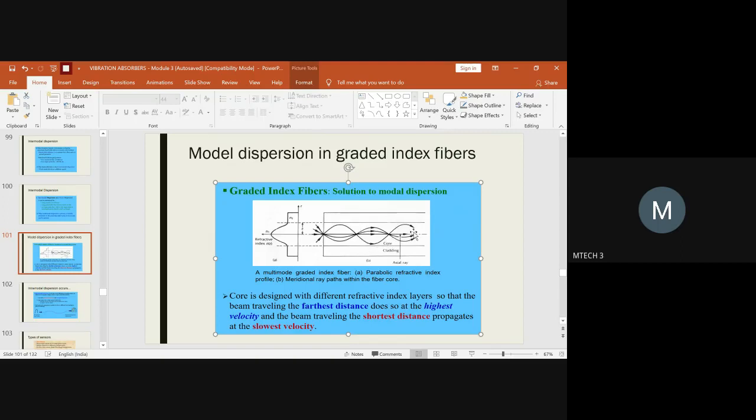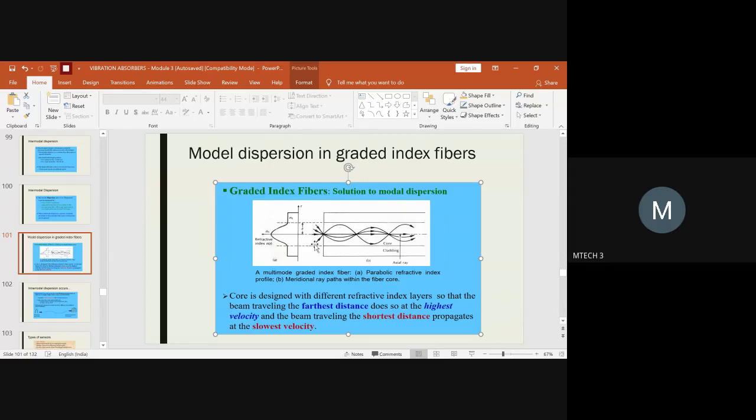So with a reduced amount of loss, the light is traversed from one end to the other. This is explaining the multi-mode graded index fiber. By looking at the diagram only, you can tell whether it is a single mode or a multi-mode index fiber. To achieve this phenomenon of incident rays being equally converted into reflected rays, you should design the core in such a way that you get different refractive index layers.